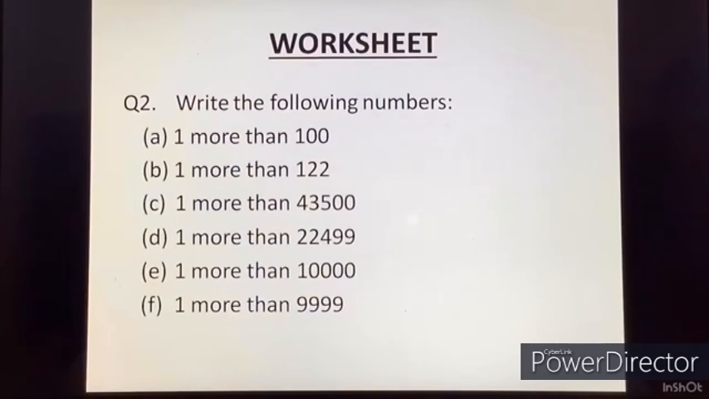Now the second question is, write the following number. So first one is 1 more than 100. B, 1 more than 122. C, 1 more than 43,500. D, 1 more than 22,499. E, 1 more than 10,000. F, 1 more than 9,999.